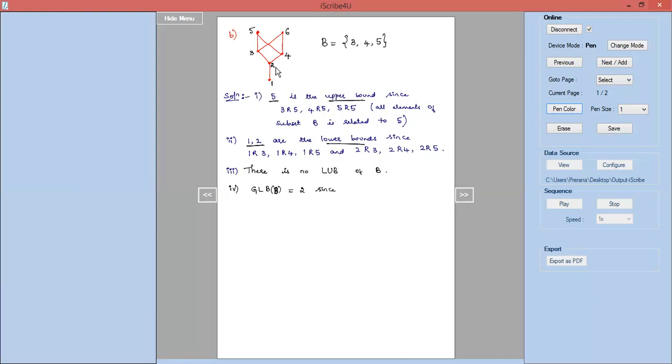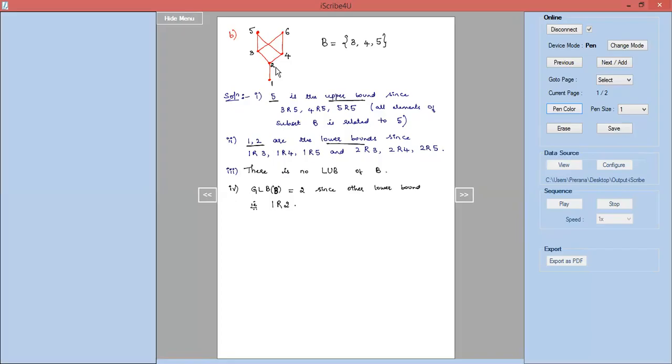Since the other lower bound, that is 1, is related to 2. The other lower bound is 1, and 1 is related to 2. That is why 2 is the greatest lower bound.